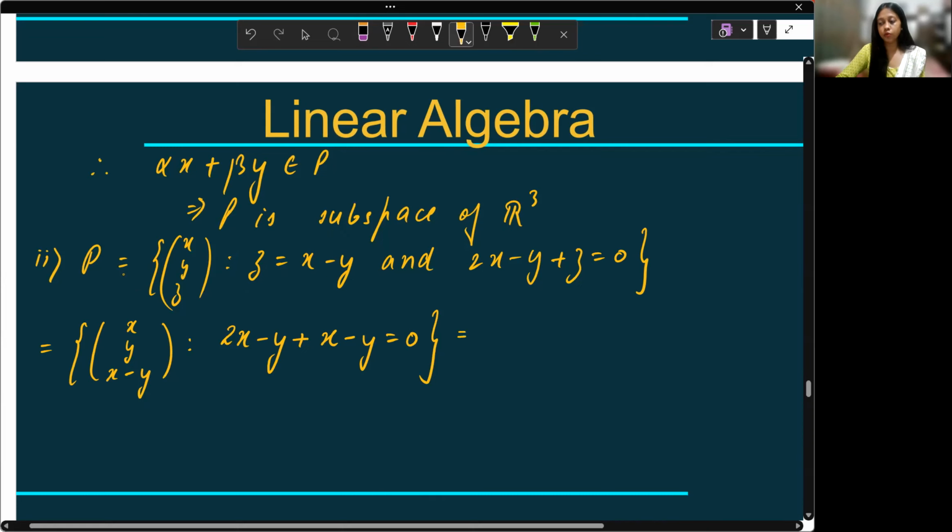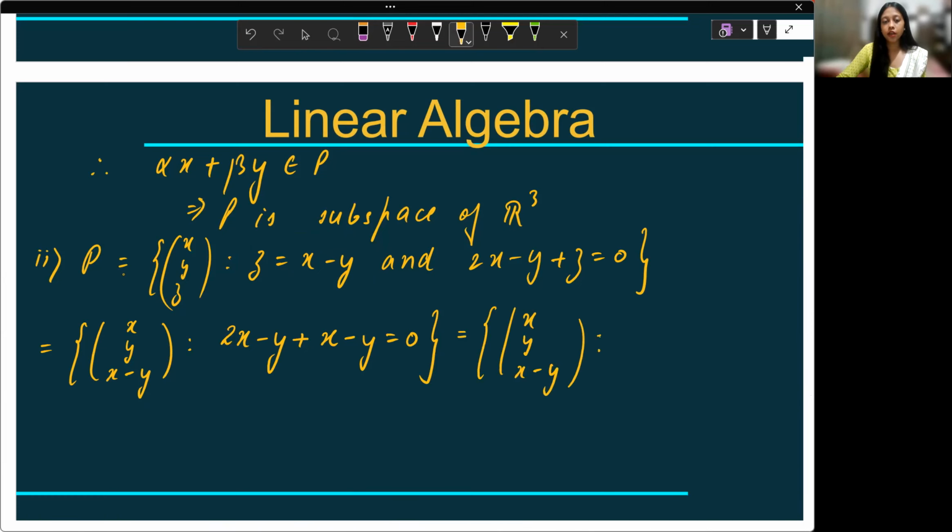So this will be equal to (x, y, x minus y, 3x minus 2y). What I'm going to do next is eliminate the next variable, y. Let's eliminate y from here. So y is going to be what? 3 by 2x. And I'm not going to write this condition anymore.